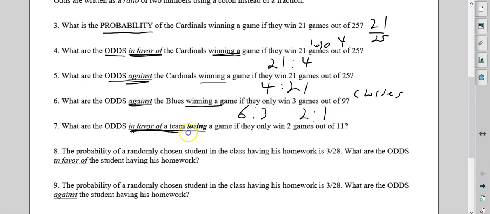Now, the tricky one, in favor of them losing. So they only win 2 games out of 11. That's 9 losses. But we're actually putting the losses first, even though it's in favor of, because it says in favor of losing. So this goes first, and then second is the wins. So these are our losses, these are our wins. But since we're in favor of them losing, the losses go first.